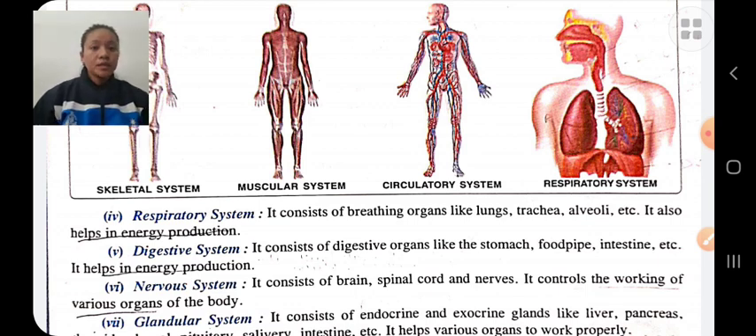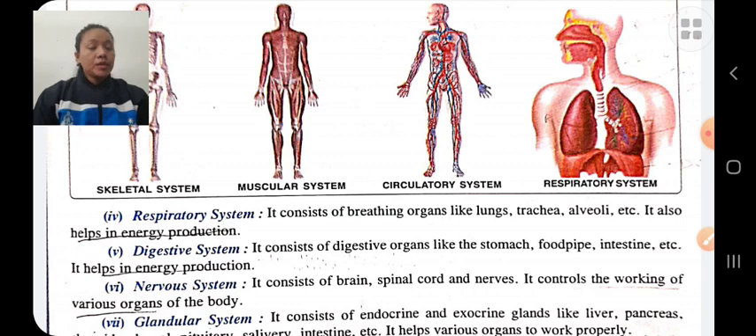Digestive system. The digestive system also helps in energy production. It helps in the breakdown of food into simple soluble form, and through this it helps in producing energy. The digestive system consists of the stomach, food pipe, intestine, etc.